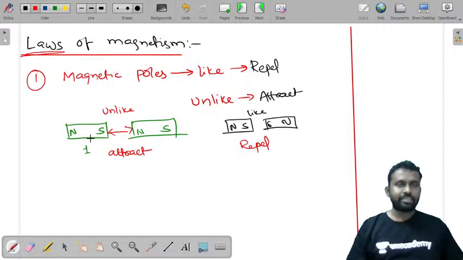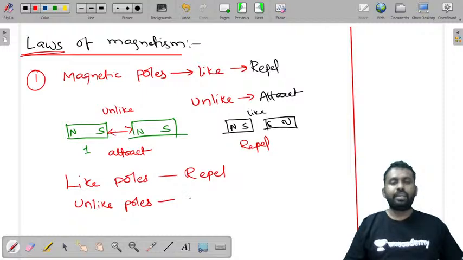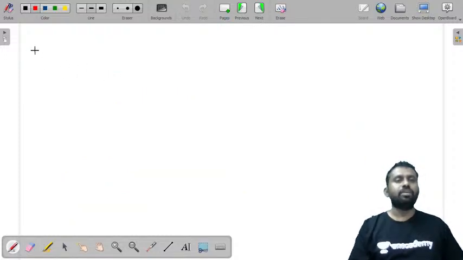The first law of magnetism: like poles repel and unlike poles attract. So this is the first law of magnetism. Now let us look at the second law of magnetism.